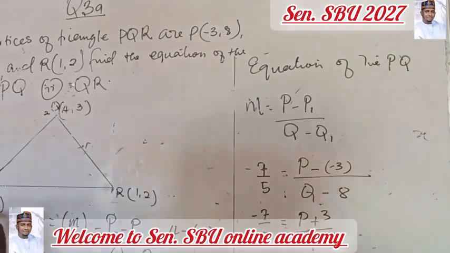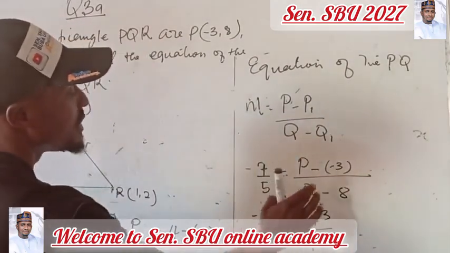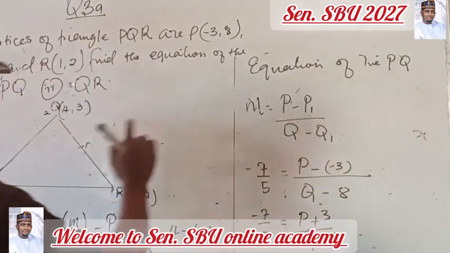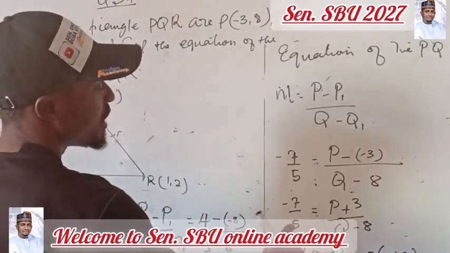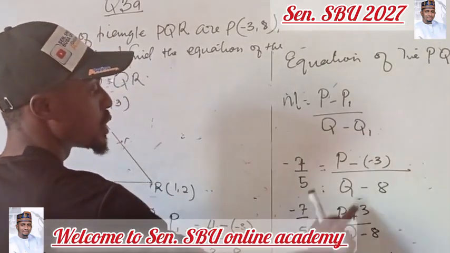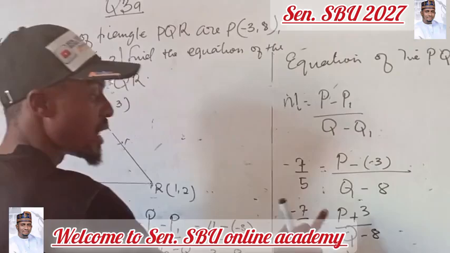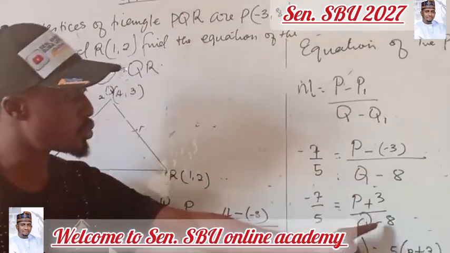What is your P1? Minus 3, all over Q minus Q1. What is your Q1? Your Q1 is 8. So minus 7 over 5 equals P minus minus 3, minus minus is plus, P plus 3, all over Q minus 8.